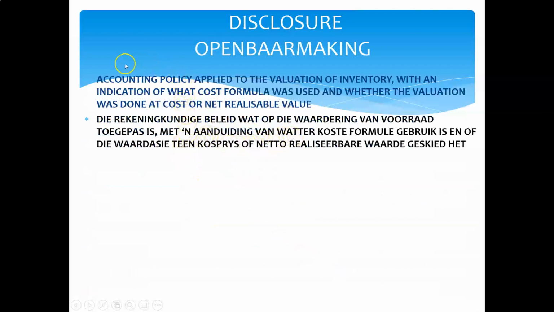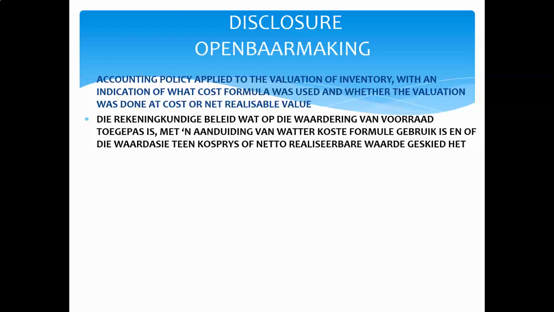You also have to write an accounting policy note, because the reader of the financial statements needs to know exactly what accounting policy is applied by the entity. So the accounting policy will be that inventory is valued at the lower of cost or net realizable value. You have to tell them what net realizable value is: the expected selling proceeds less any compulsory selling costs that we expect to pay.